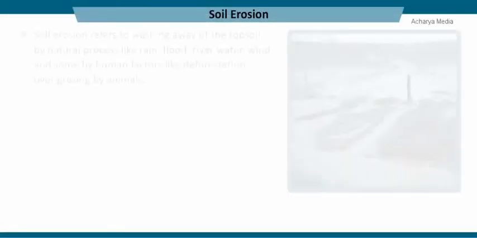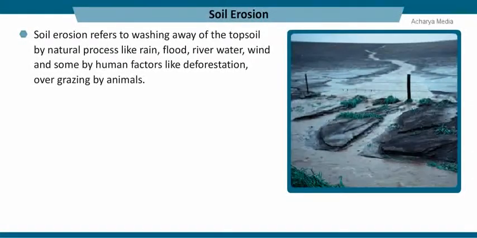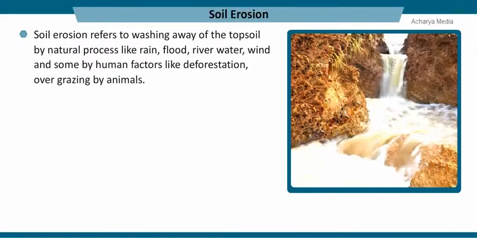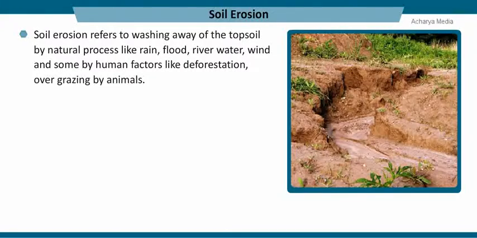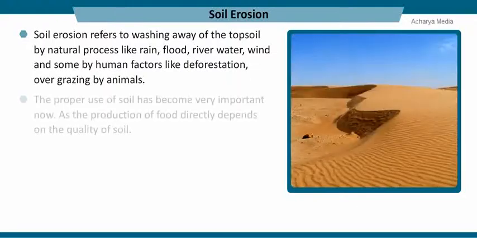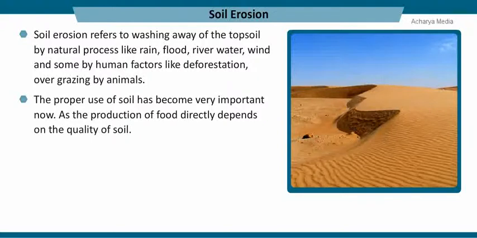Soil erosion. Soil erosion refers to the washing away of the field's topsoil by natural processes like rain, flood, river water, wind, and some by human factors like deforestation and overgrazing by animals. The proper use of soil has become very important now.